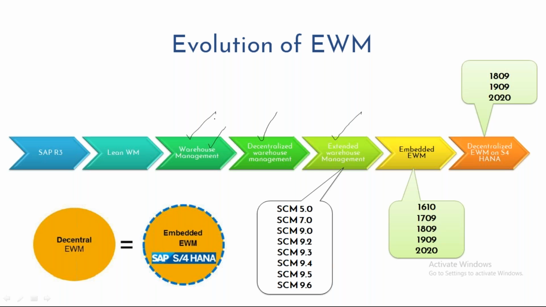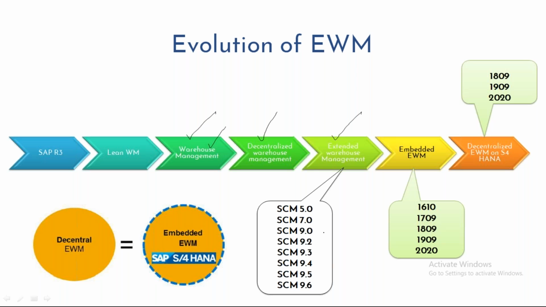Again, the roadmap is that initially they said by 2022 we'll stop the support, and then they changed it to 2025, then they changed it to 2027, and there's no specific timeline as such saying when the support will be stopped. So now SAP is focused on EWM, and SAP is pushing all clients to go to EWM implementation.